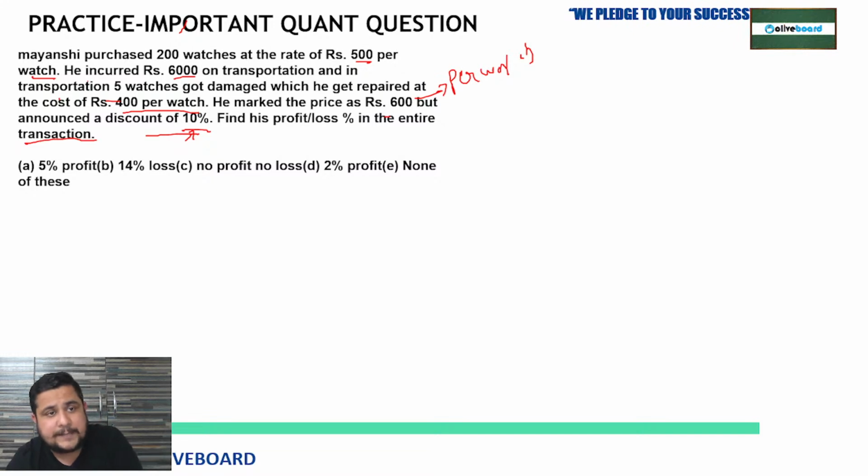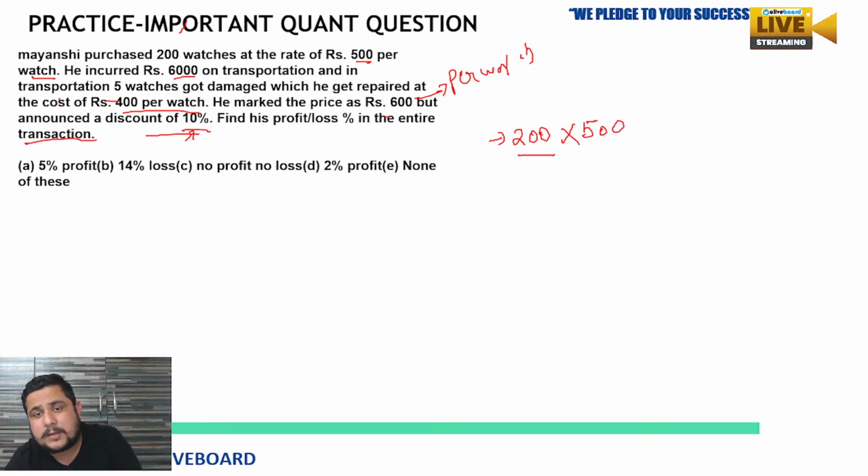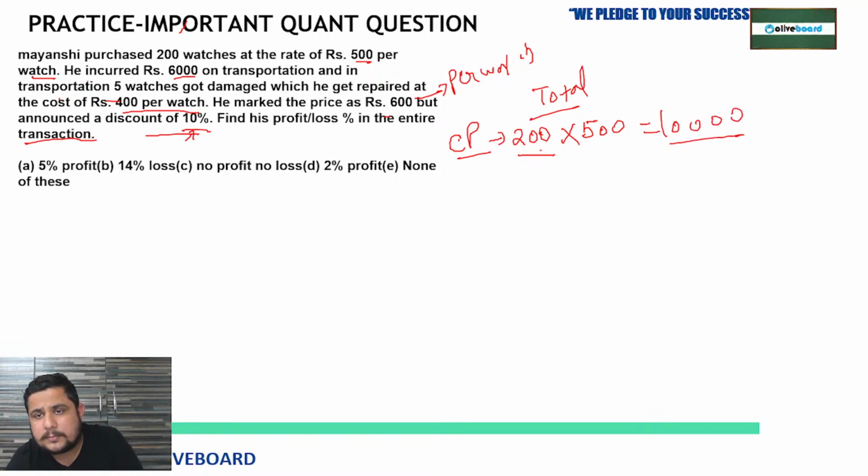Anyone who can answer? See, Mayanshi purchased how many watches? 200. And per watch rate is what? No profit, no loss. Excellent, Satya. 200 watches and 500 each, so this was the total cost price of 200 watches. So this will be, sorry, 1 lakh. Clear? Now, he incurred rupees 6,000 on transportation.